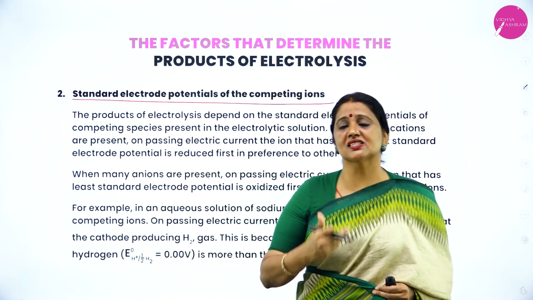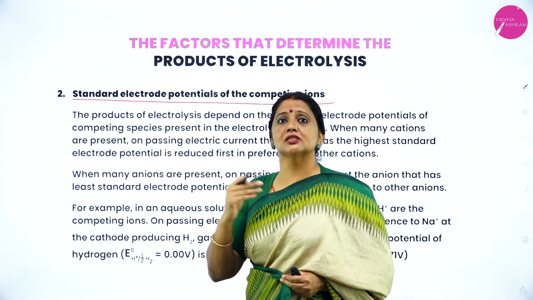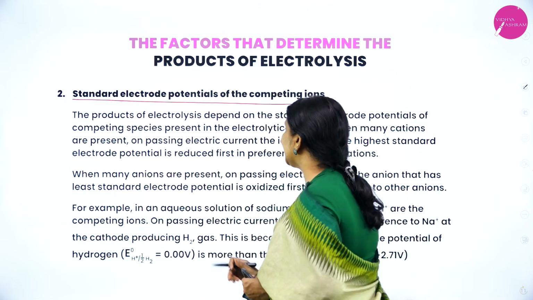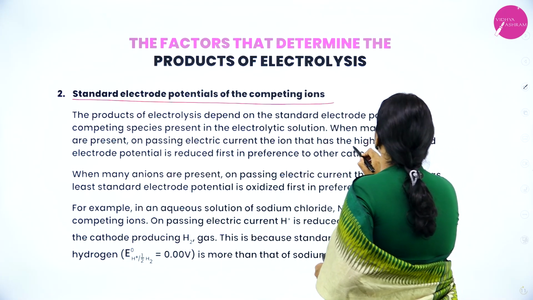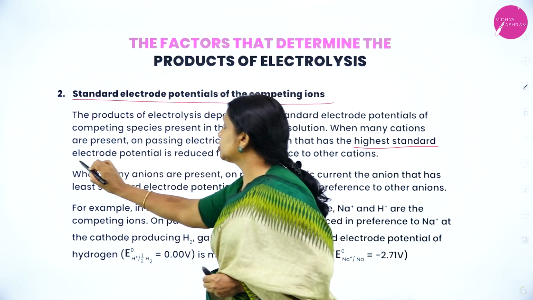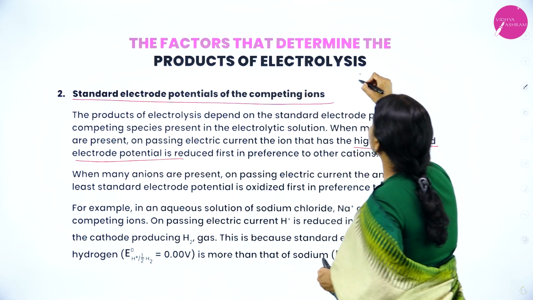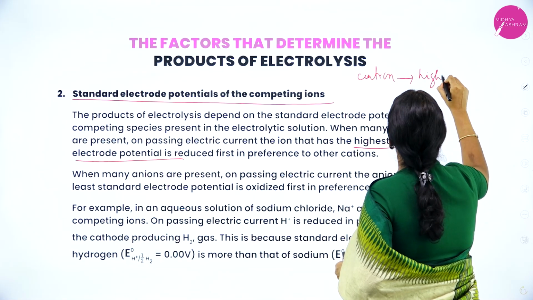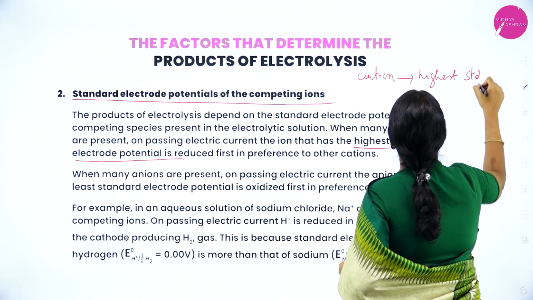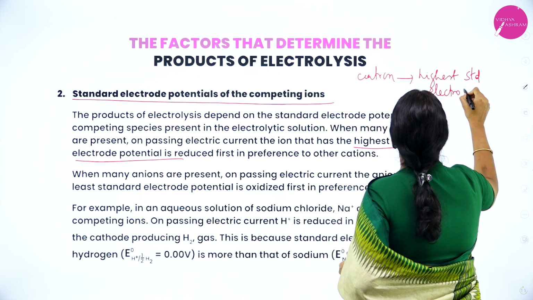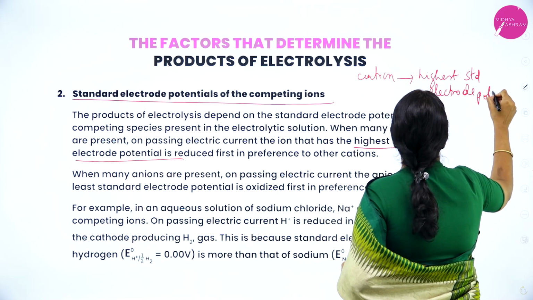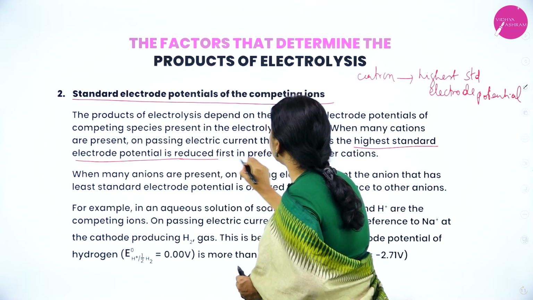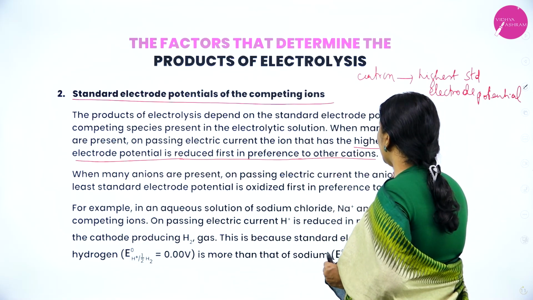When many cations are formed during electrolysis by passing electric current, the cation having the highest standard electrode potential is reduced first in preference to other cations.